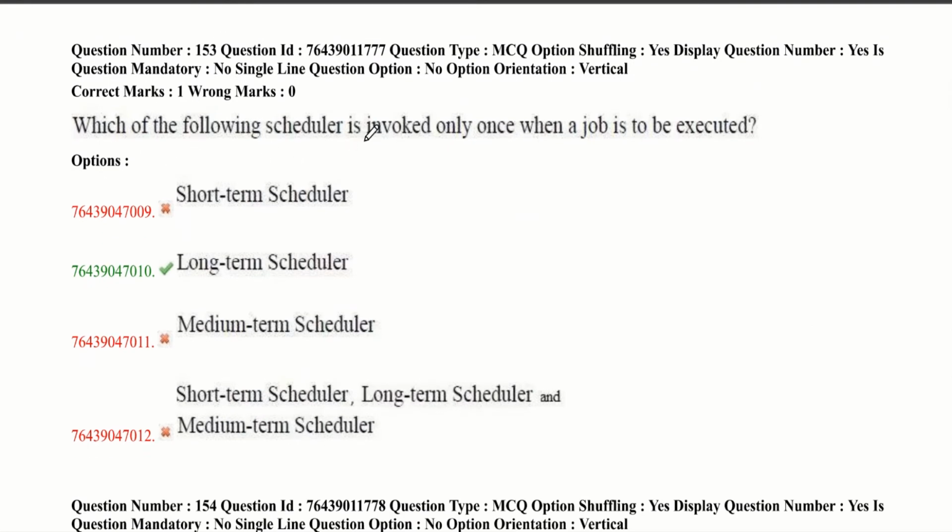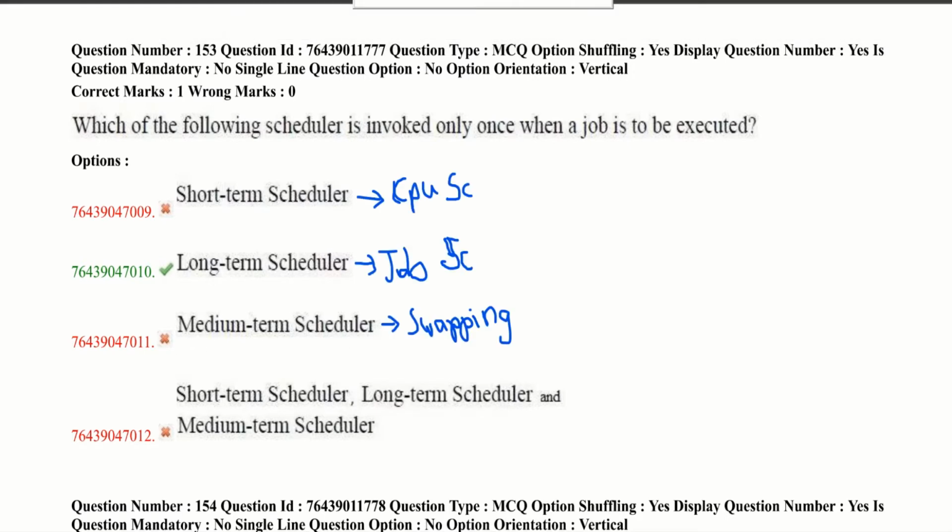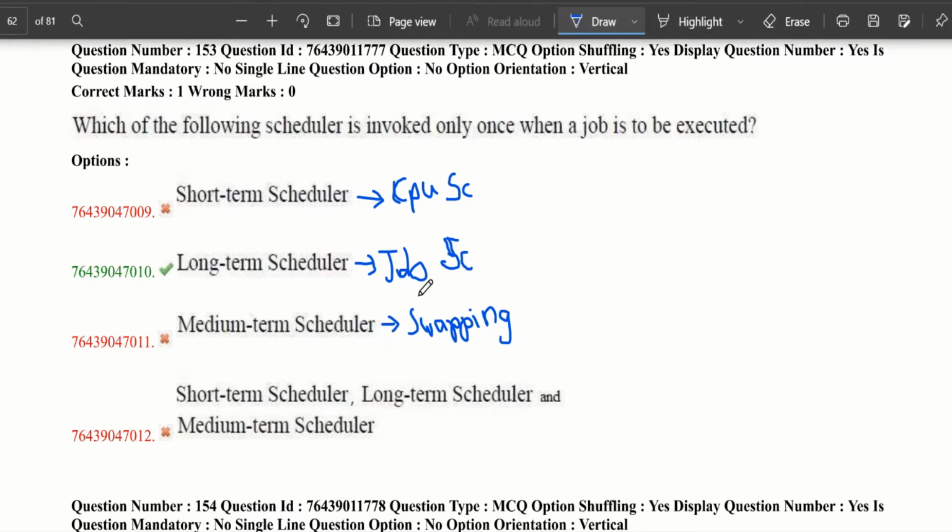Which of the following schedulers is invoked only once when a job is to be executed? First, let's go through the key points of schedulers. The options given are short-term scheduler, long-term scheduler, and medium-term scheduler. Short-term scheduler is also known as CPU scheduler. Long-term scheduler is known as job scheduler, and medium-term scheduler is known as swapping. Now let's see why they are called that.